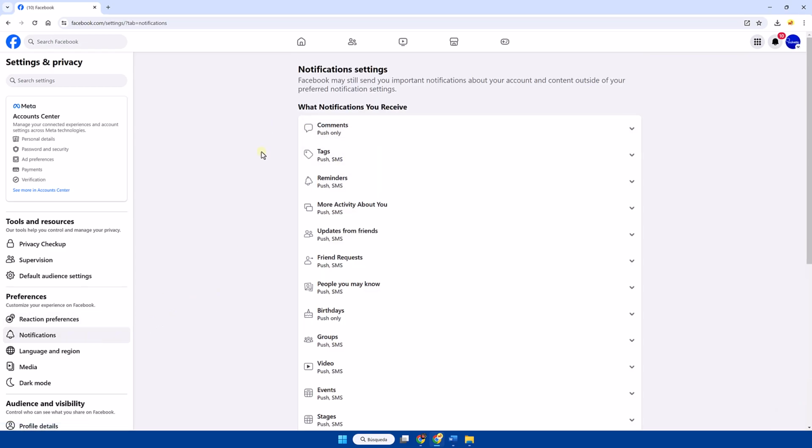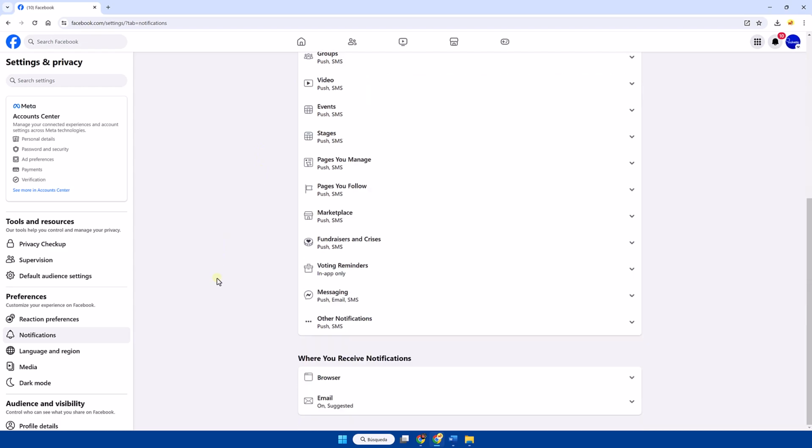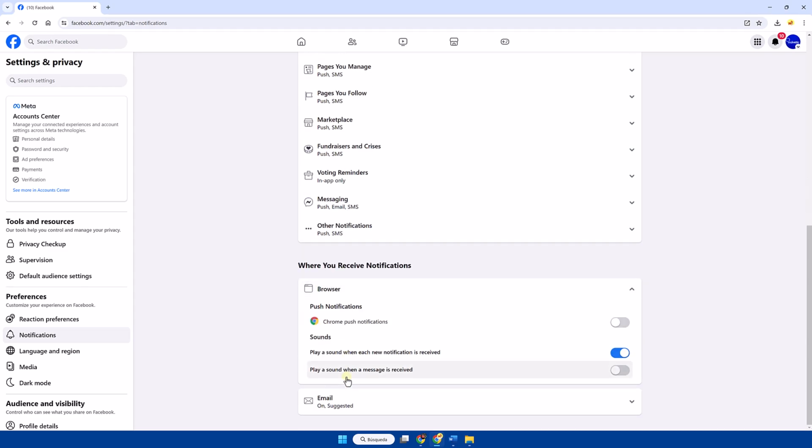Now we scroll down and within where you receive notifications, we open the browser drop-down menu. Here we can deactivate the sound of both notifications and messages when we receive them.